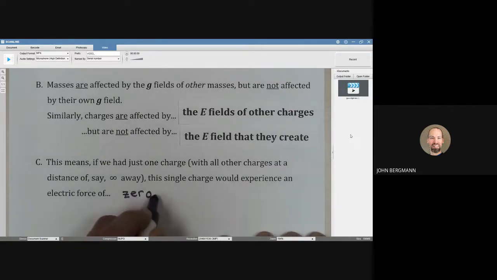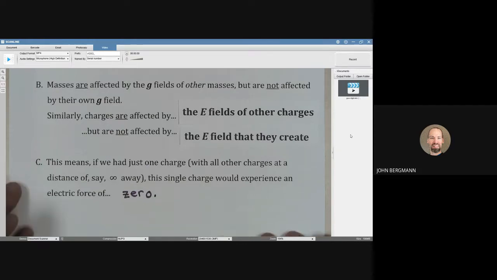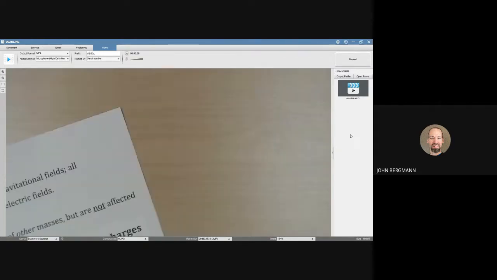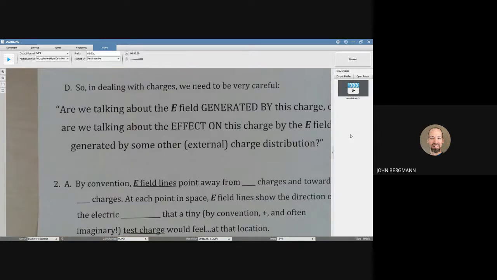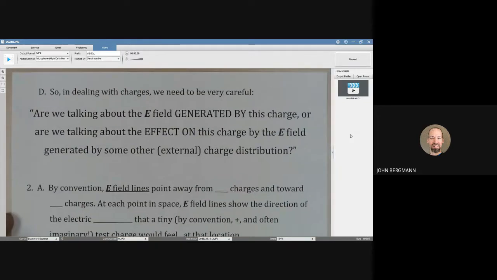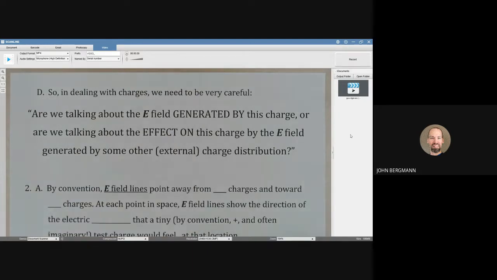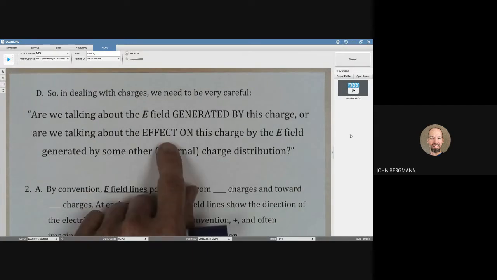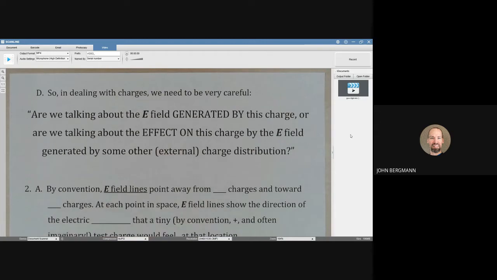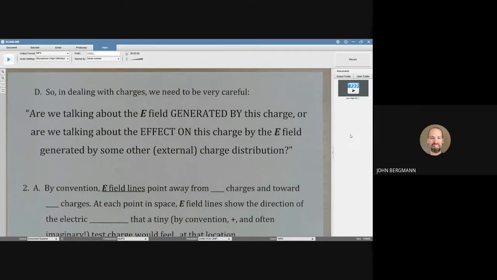It would create its own electric field around it, but it would not be in the presence of anybody else's electric field, and therefore it wouldn't feel any force. So, as I just mentioned, we need to be very careful if we're talking about the electric field generated by this charge, or the effect on this charge by the electric field generated by some other external charge distribution.